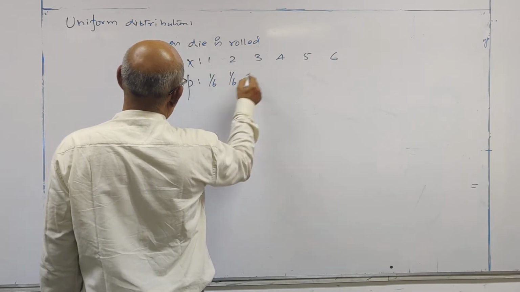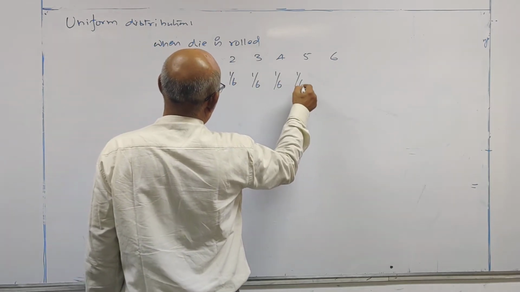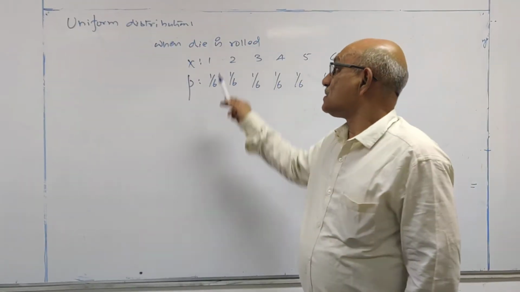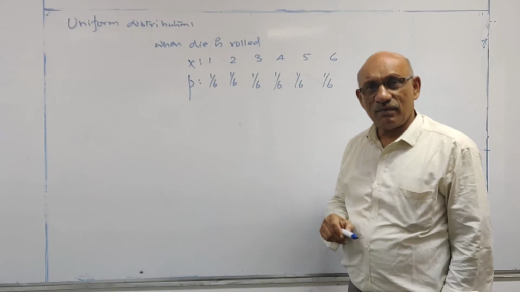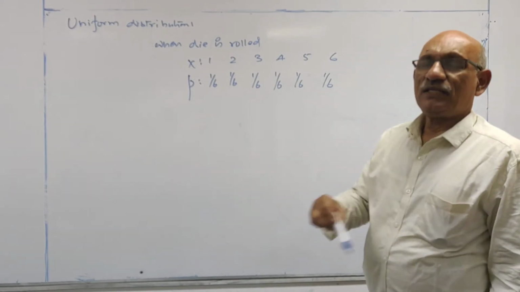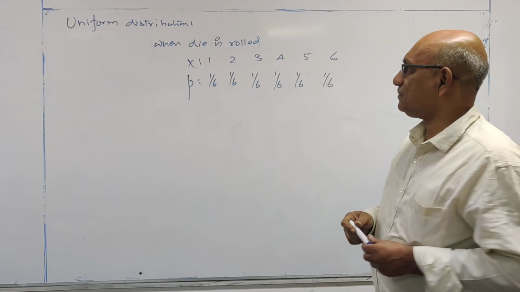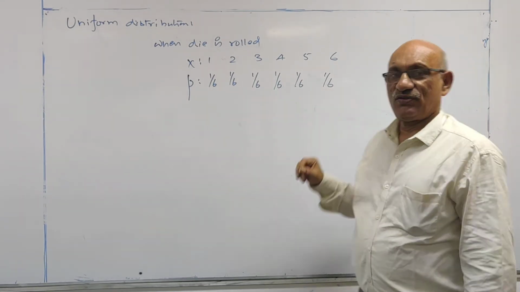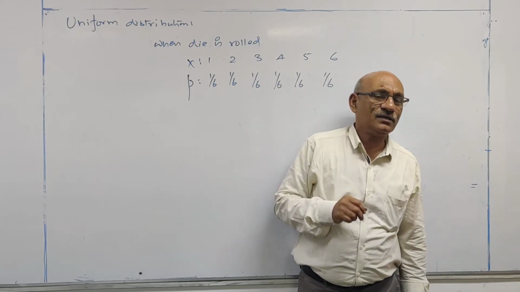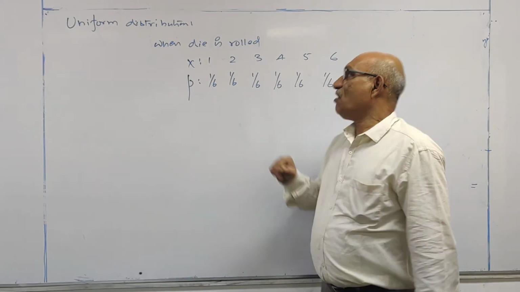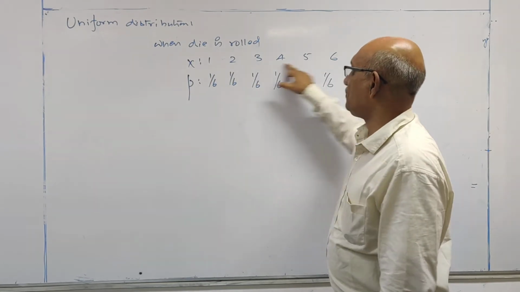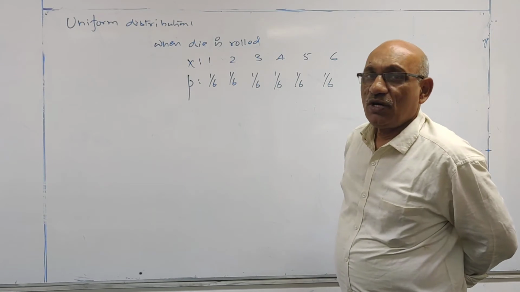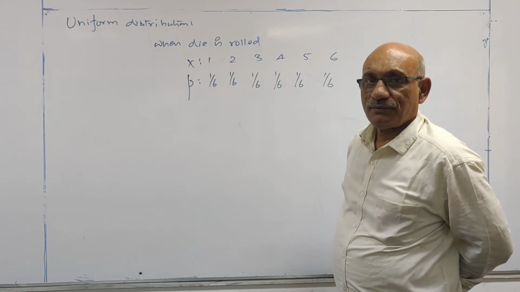1 by 6, 1 by 6, 1 by 6, 1 by 6, 1 by 6, 1 by 6. This way, all these numbers have equal probability. The same thing I am defining in another way. If I assign equal probabilities for all the values the variable is assuming, then that distribution is called a uniform distribution.